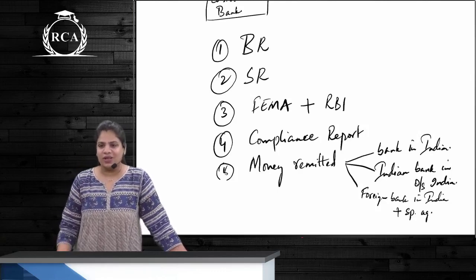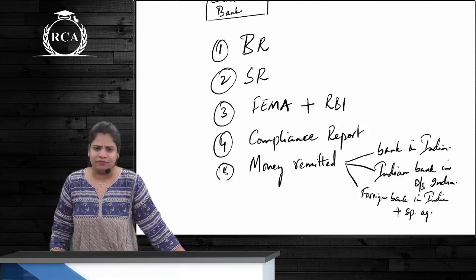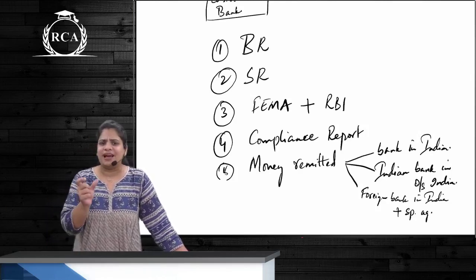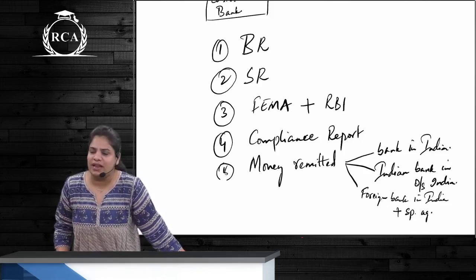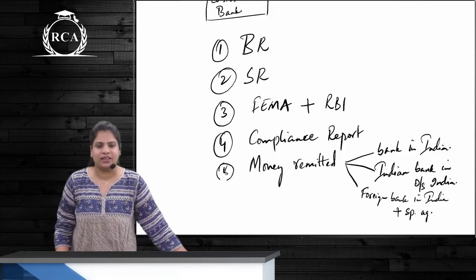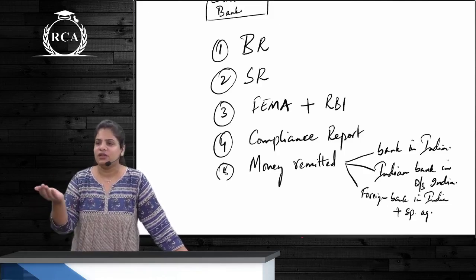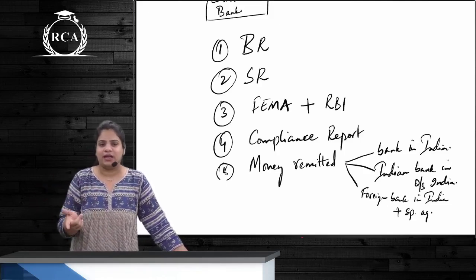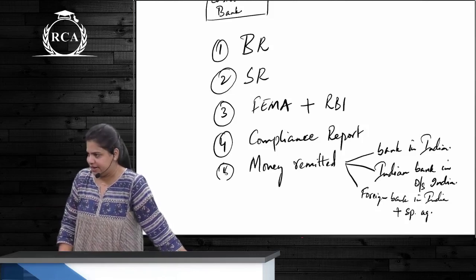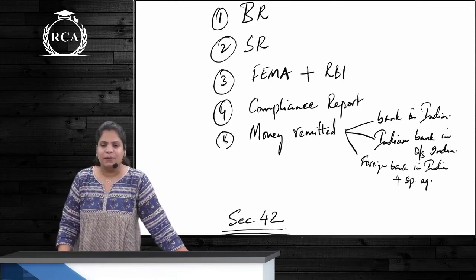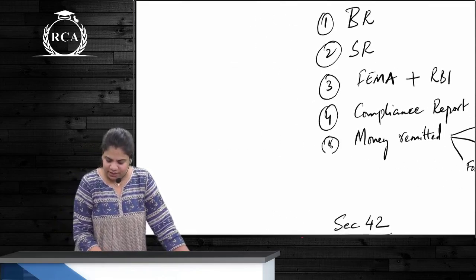And what will this compliance report state? Correct. That all the legal formalities have been complied with. This is to be placed in front of the board. And when is it placed? After all the formalities are completed. Correct? Next point is what? Money that is remitted has to be remitted where?